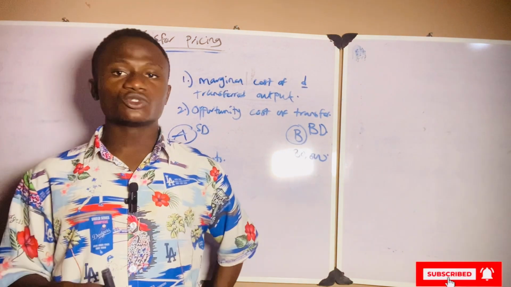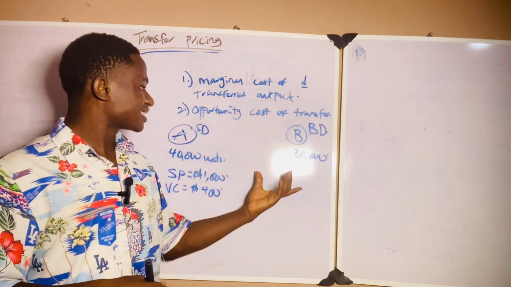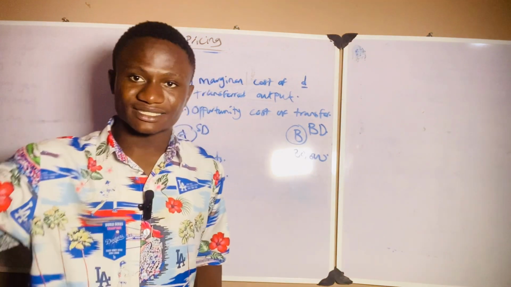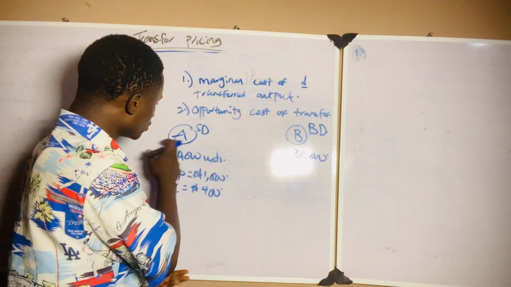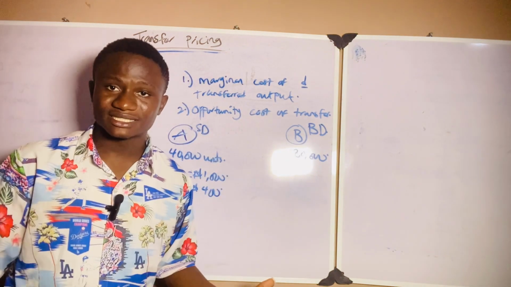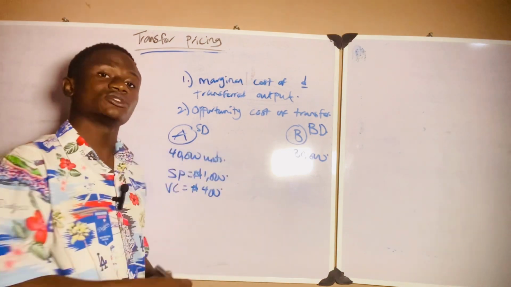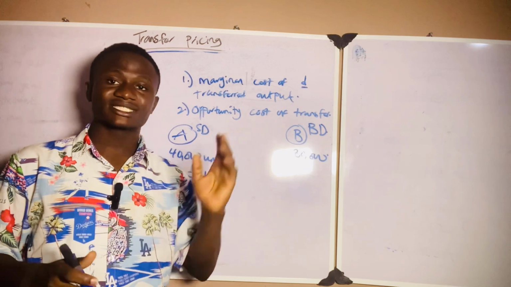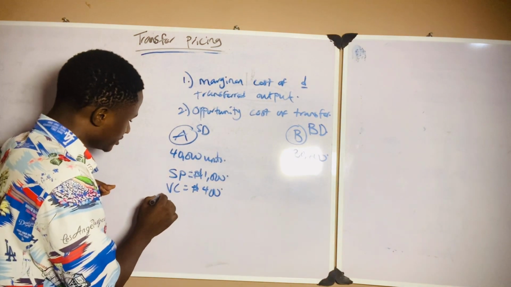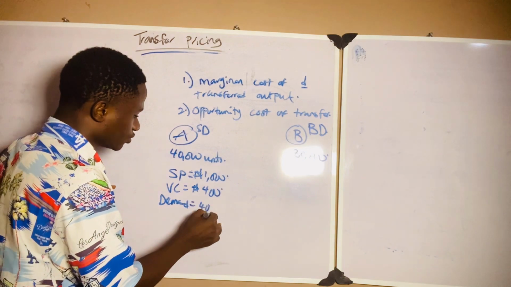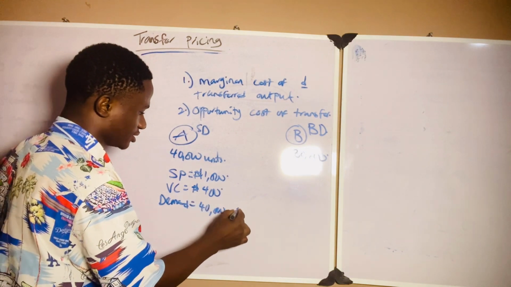Now, if I want to sell 30,000 units to division B, and let's say my external markets can buy the whole 40,000, that means that if division A produces at full capacity, division A can sell the whole 40,000 units to the external market. So let's say demand is also 40,000 units.